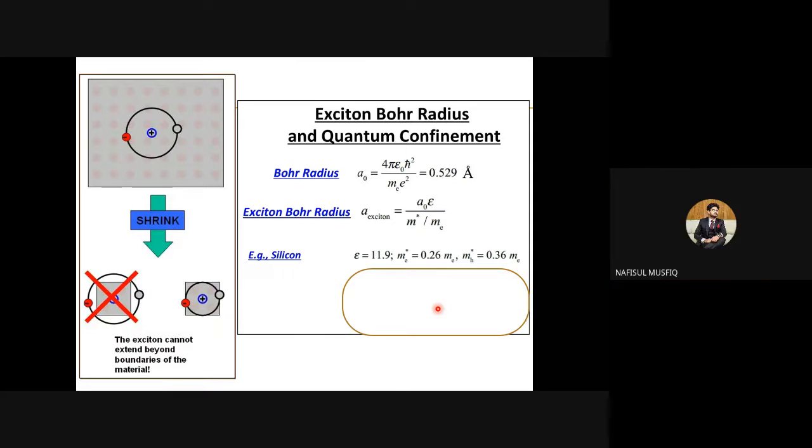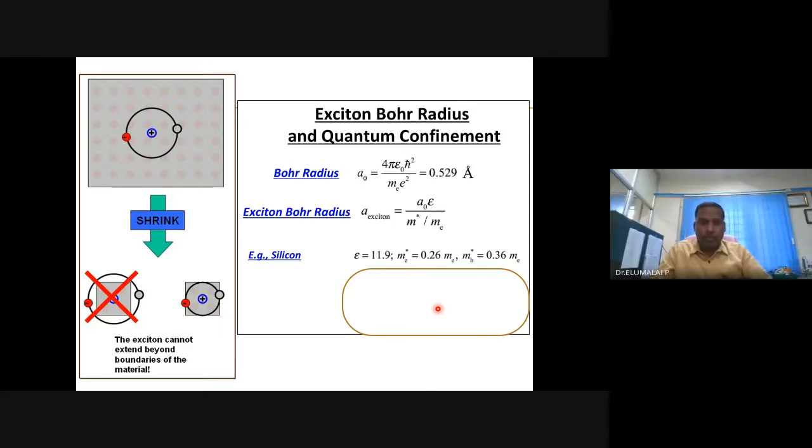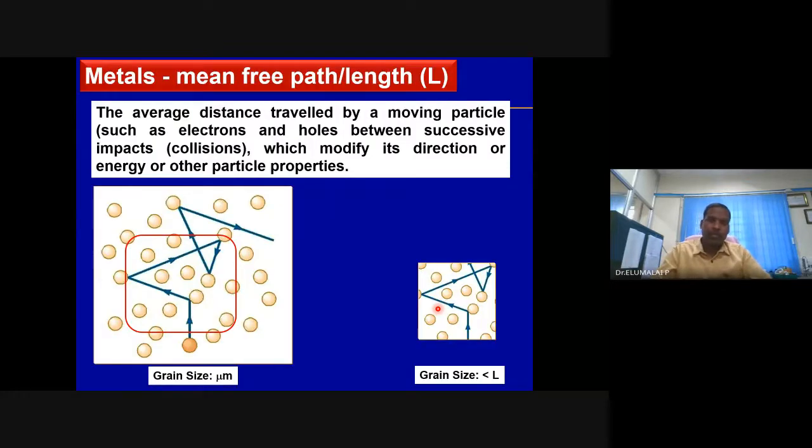Yes, sir. Okay. So we have seen so far semiconductors and insulators. Let's see whether there is a restriction in the movement or mobility of charge carriers in metals. What is the charge carrier of metals? Electrons, we have already seen. This is a piece of metal, let's say gold, silver, platinum, lithium, sodium, potassium, rubidium. What is the grain size?